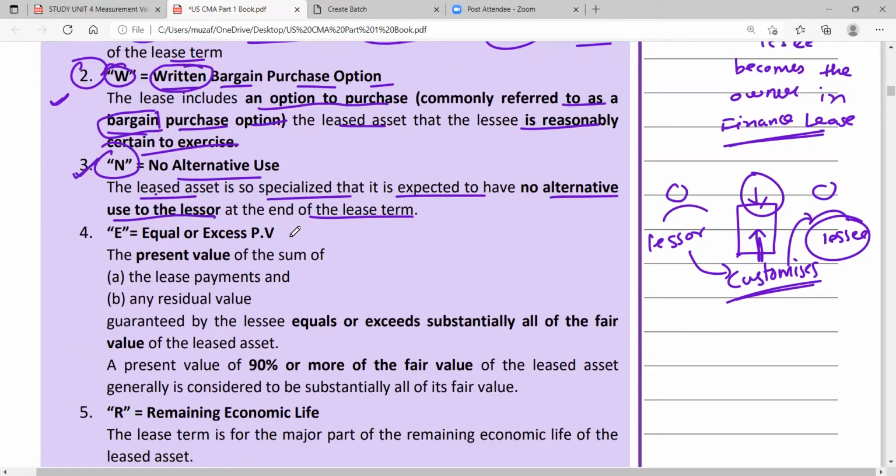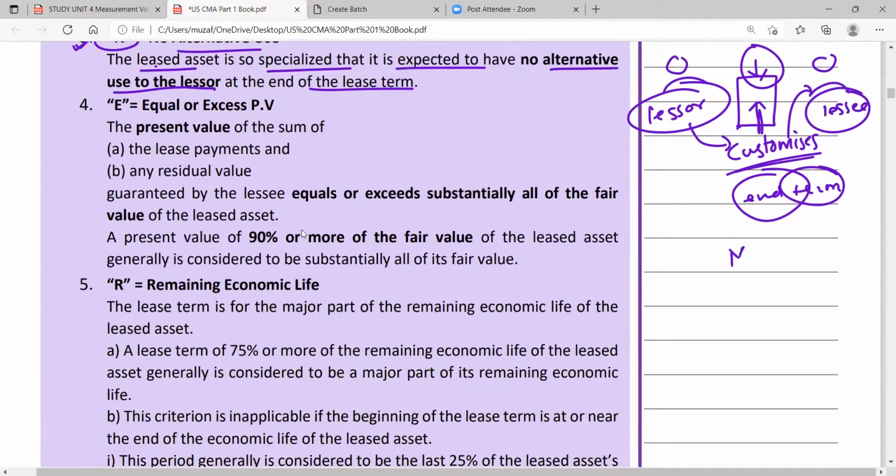So here there is one condition. If at the end of the term that asset cannot be used by the lessor, there is no alternative use by the lessor, the lessor cannot use that asset anyhow, then only it can be said that the lease agreement is a finance lease. For example, there is one machinery which a lessor has customized or designed for the lessee.